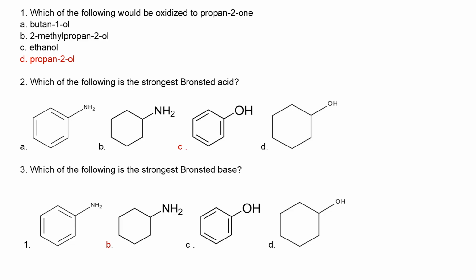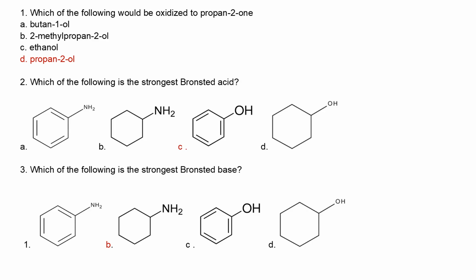The following would be oxidized to propanone. Remember, butanol cannot. 2-methyl cannot, because 2-methyl already is a tertiary alcohol, which is stable to oxidation. Ethanol is primary. So the answer is propan-2-ol, forming propanone. Which of the following is the strongest Bronsted acid? Phenol is the strongest Bronsted acid.